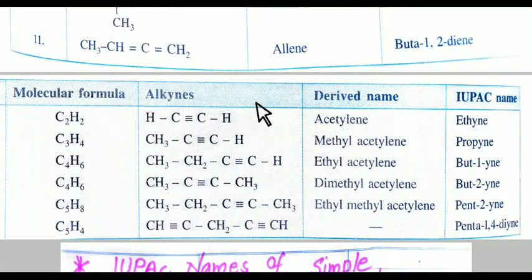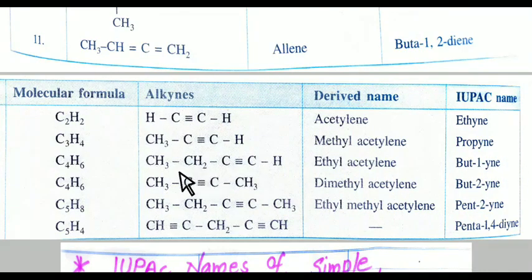First compound is CH triple bond CH, ethyne, because it is the alkyne family, because it contains triple bond. Now next is 3 carbon atoms are there from right side, 1 2 3, so it is propyne. It is again numbering from right side because triple bond is nearer from right side, so it is 1 2 3 4. So it is 4 carbon atoms are there, means it is but, and 1 number carbon containing triple bond, so it is but-1-yne.